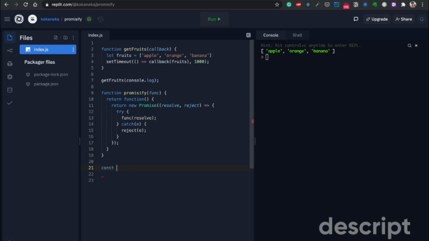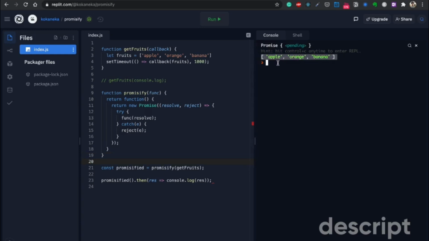Let's run that and get a promisified version of our function. Now, promisified is the version of this callback function which works on the basis of promises. So let's call that, and whatever result we are getting, we will be console logging it. Let's comment the old call to the getFruits function and let's run this. We see that we get the result just like in the case before. In the case where we called the function as a callback based function, we had to supply a console.log to it, which is no longer the case.